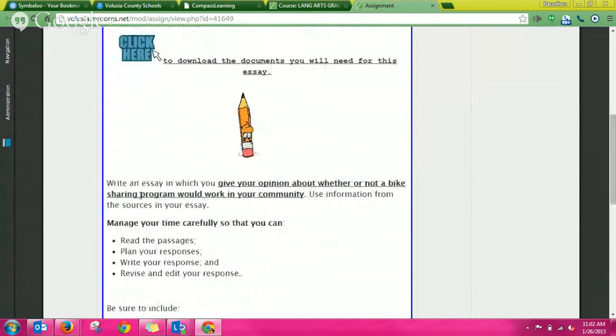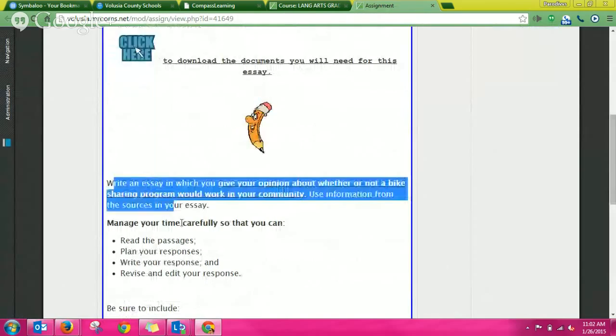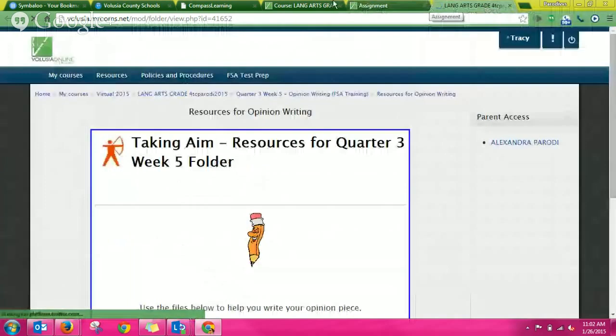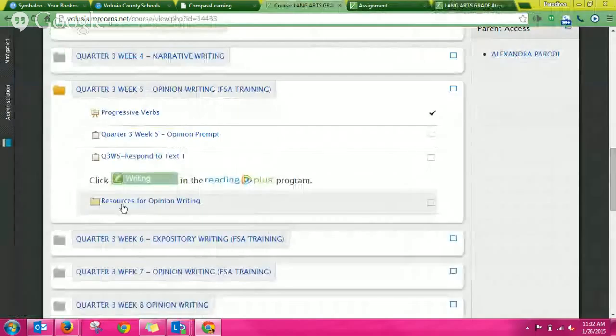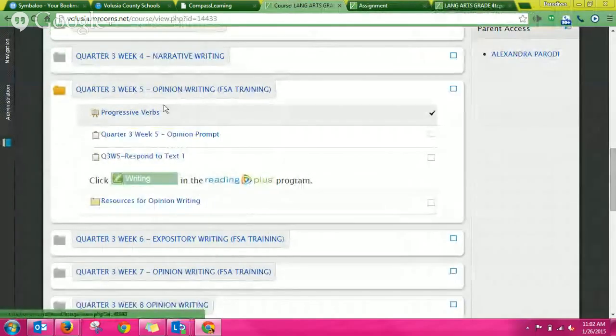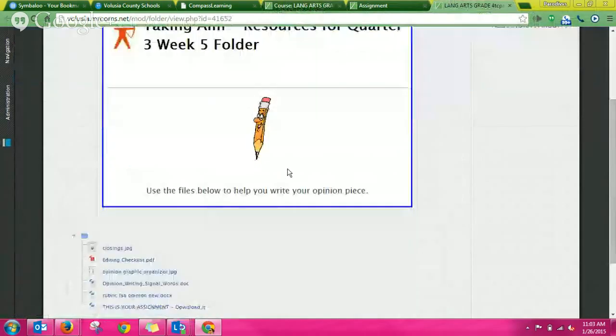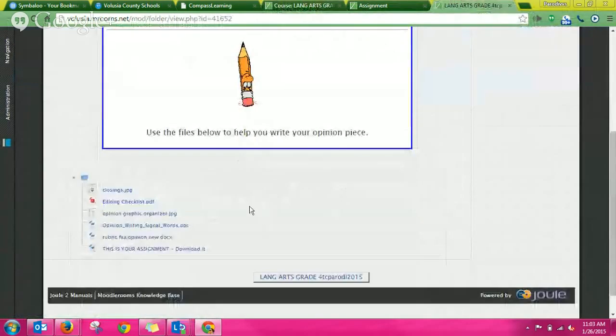It says, here's the question down here. I've just copied and pasted the question. The actual documents are always going to be here. Click here to download the documents you'll need for this essay. So again, I like to open it in a new tab. All that I'm doing right now is opening this folder, but I hyperlinked it in this assignment here. So here's the folder. Use the files below to help you write your opinion piece.